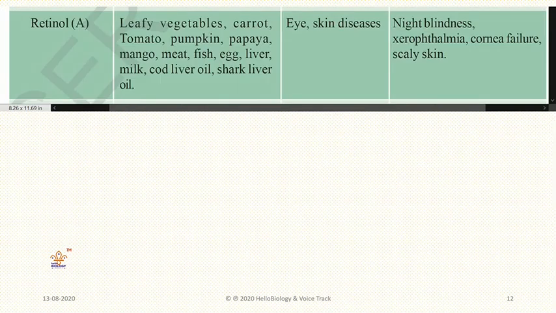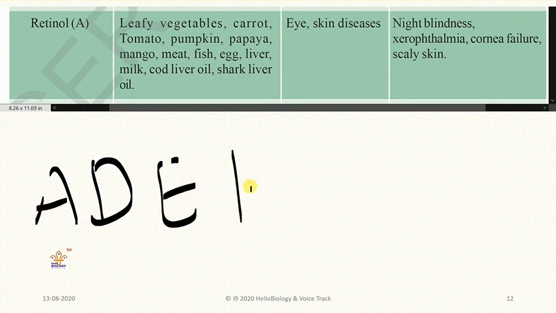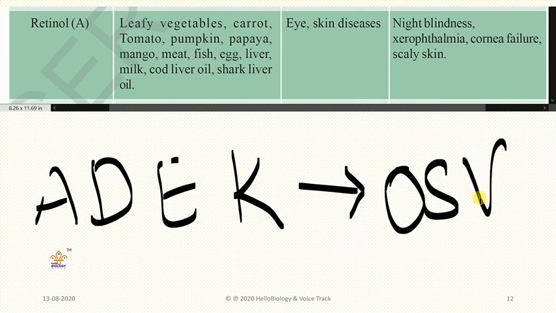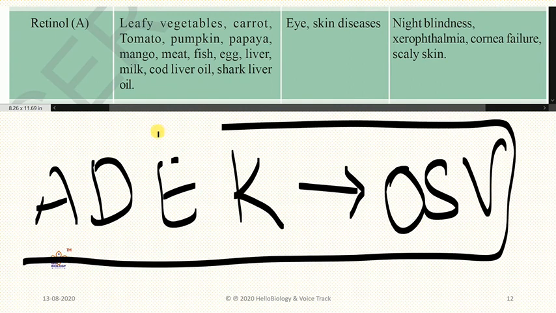Next one here, retinol. Above, what we discussed were all water soluble vitamins. Now from here, A, D, E, K, these vitamins are called oil soluble vitamins, most important.